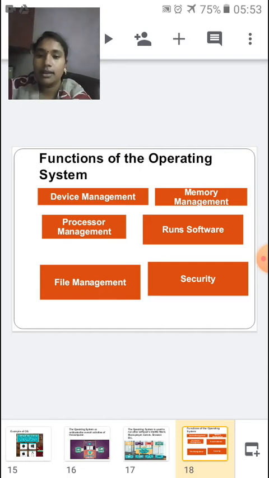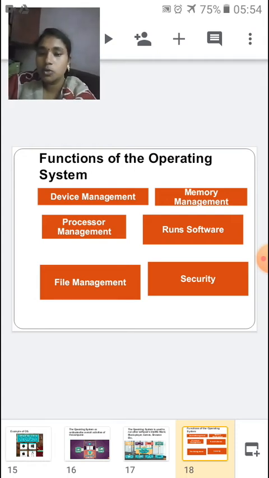Let me repeat: device management, memory management, processor management, file management, runs software, and security.